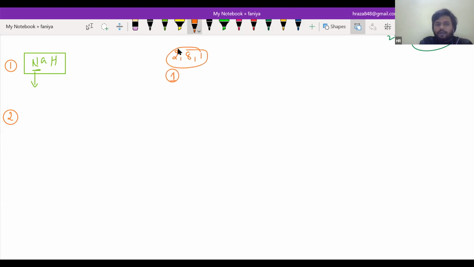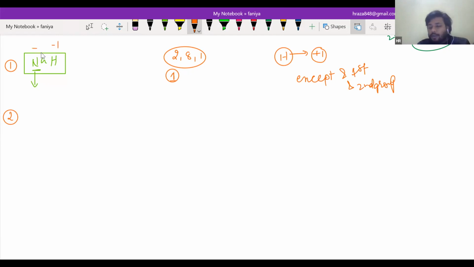And you know that hydrogen always shows +1 oxidation state. That means hydrogen will always lose one electron to every element in the periodic table except first and second group. That means here hydrogen will gain one electron, and sodium will lose.